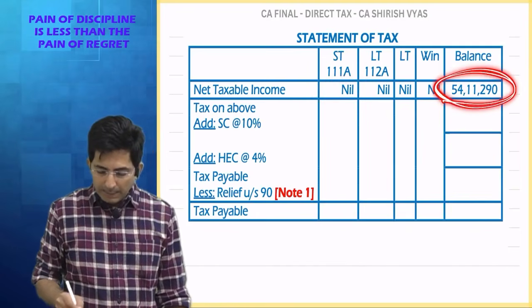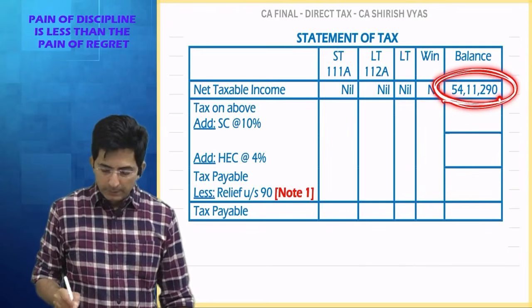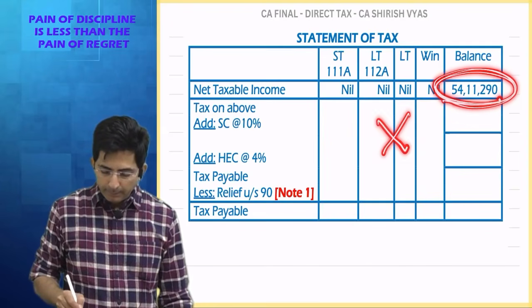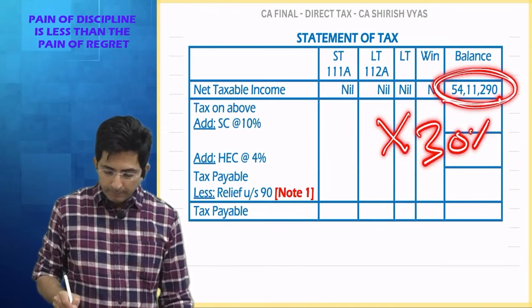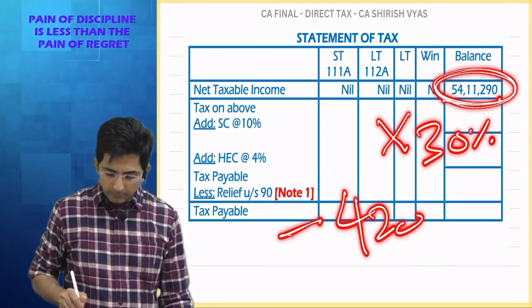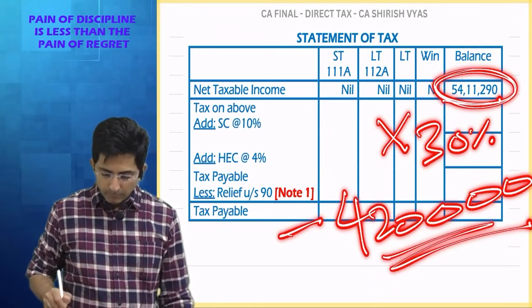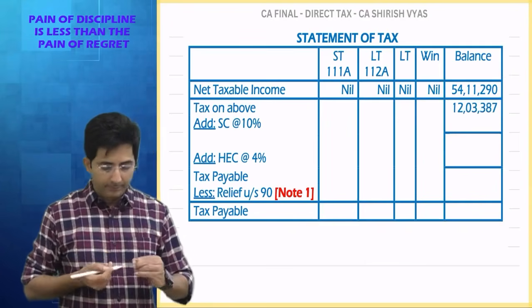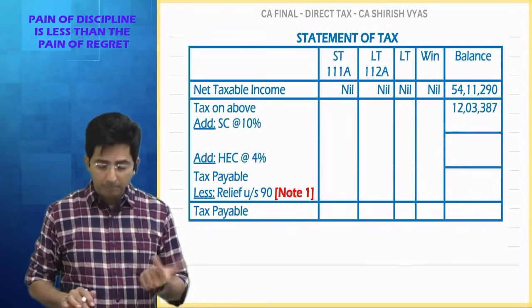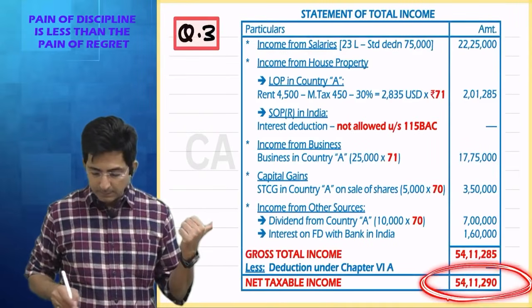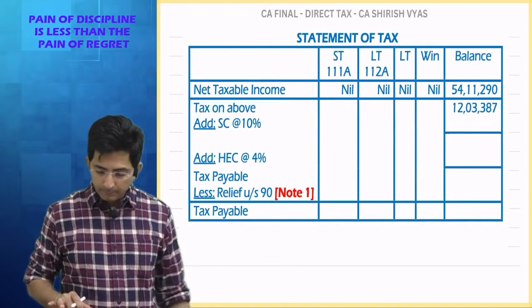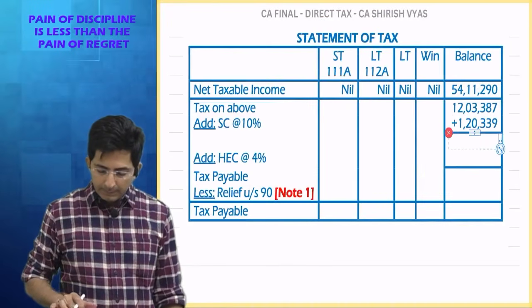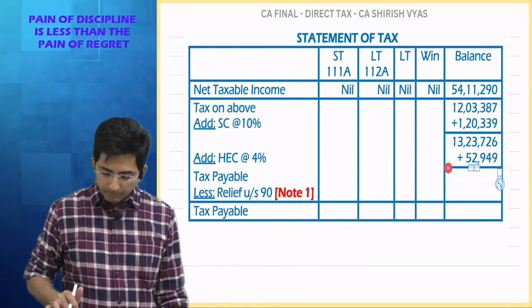Tell me, slab rates. Shortcut for new regime: directly multiply by 30%, then minus 4 lakhs 20,000. So what is the answer? 12 lakhs 3,387. Then surcharge will come because our income is above 50 lakhs. 10%. Then health and education cess 4%.